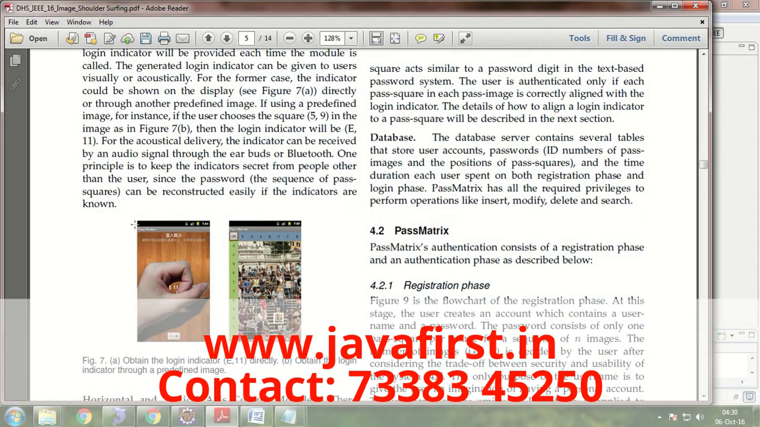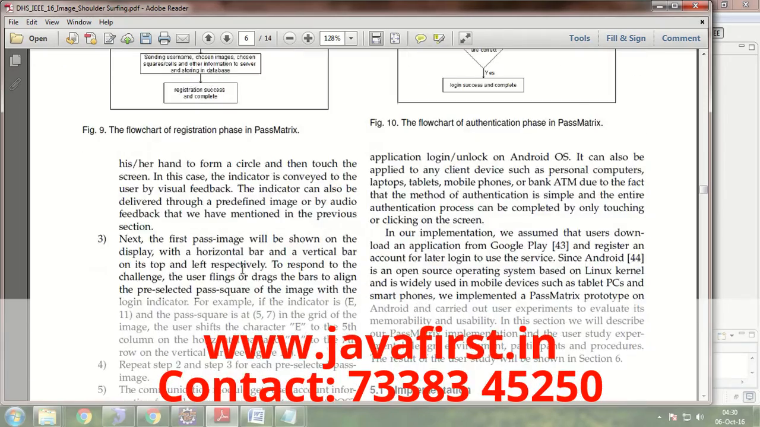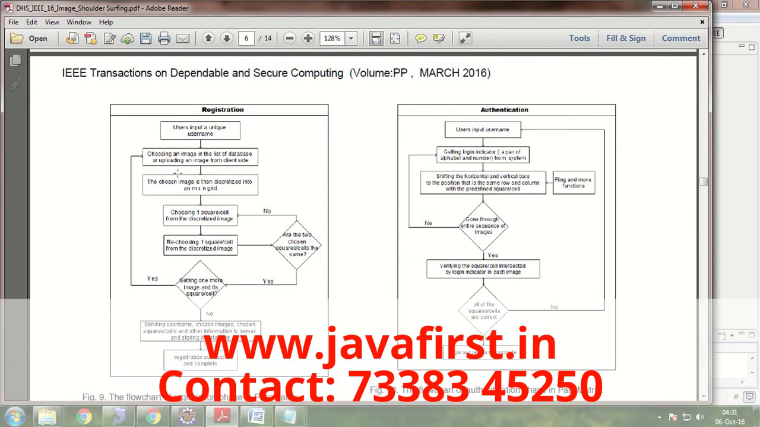This is the Passmatrix we are going to introduce. Here the sliders will be there. For each and every OTP, meaning one-time password, the user has to set the slider according to their set password. This is the flowchart of registration and this is the flowchart of authentication.